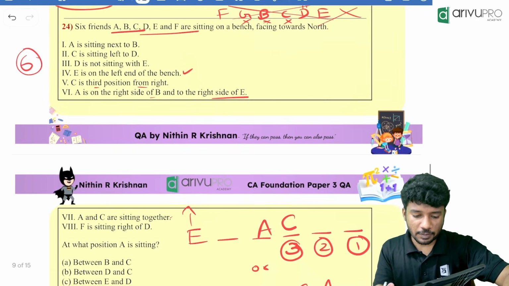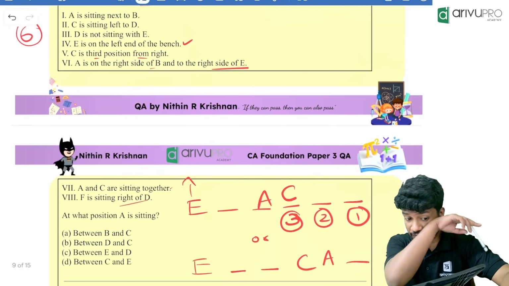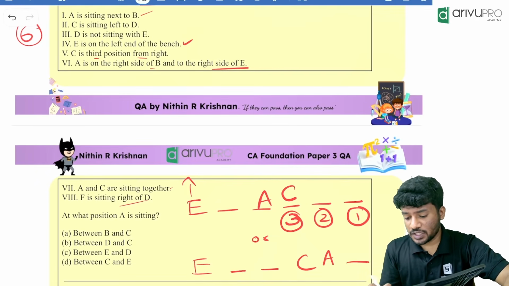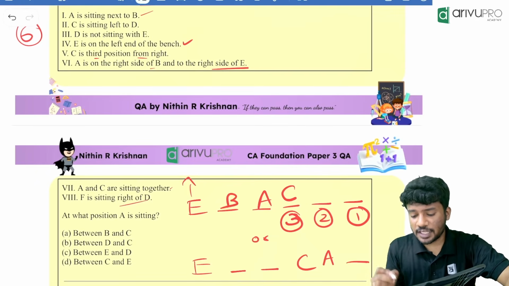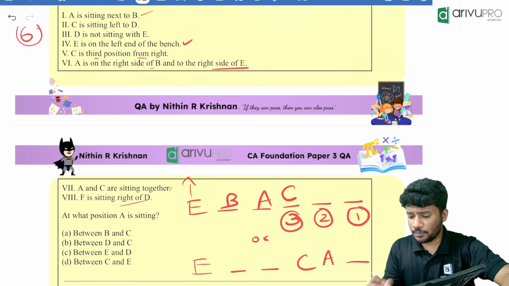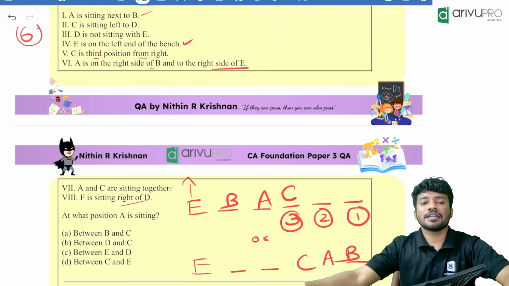Then what is remaining? F is sitting right of D. Okay, too many data are not there. We will read from the beginning again. A is sitting next to B. A is sitting next to B means in the first case it should be A will be, B will be in between what? E, B, A. Then in the second case, where will be the position of B? B will be at the end of the bench.